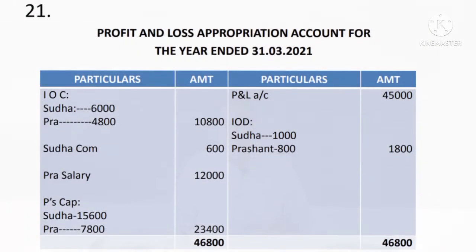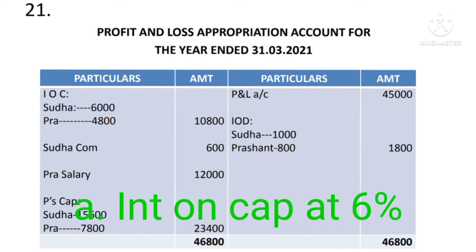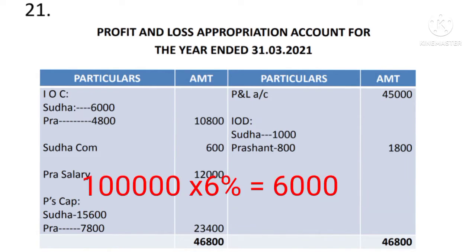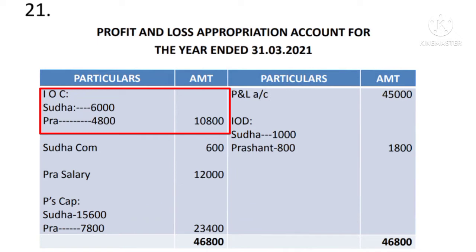First, record the current year's profit on the credit side by P&L account 45,000. And then see the adjustment number A, interest on capital at 6%. It has to be debited to the P&L appropriation account because it is a loss to the firm. So on the debit side, interest on capital: Sudha 1 lakh into 6% comes to 6,000, and Prashant 80,000 into 6% comes to 4,800. So total would be 10,800. So show it in the outer column.